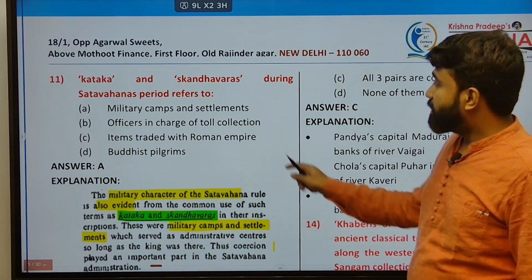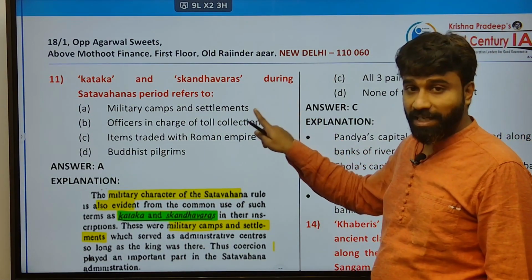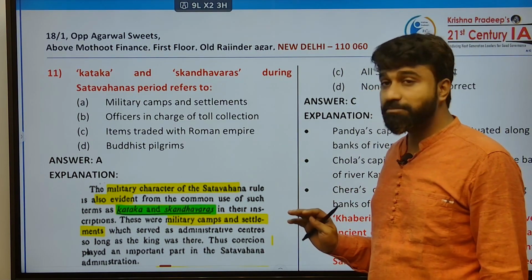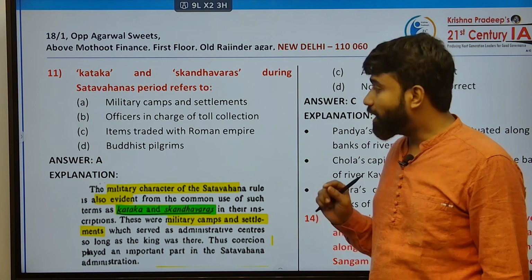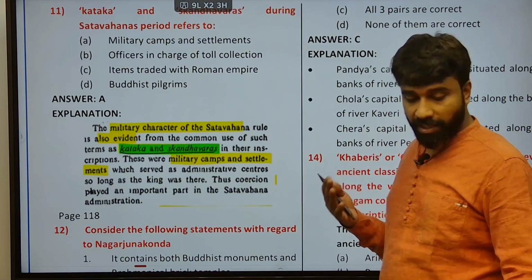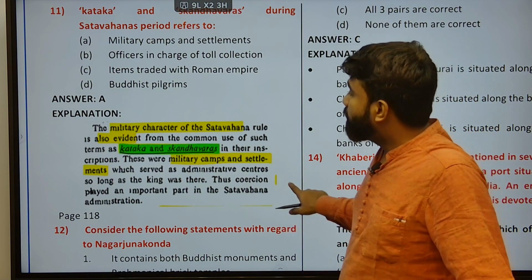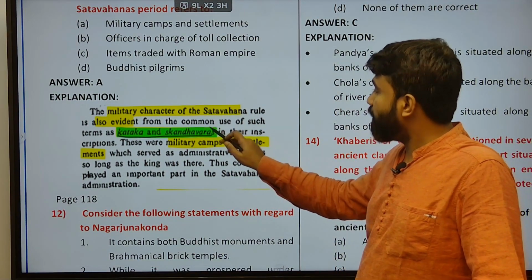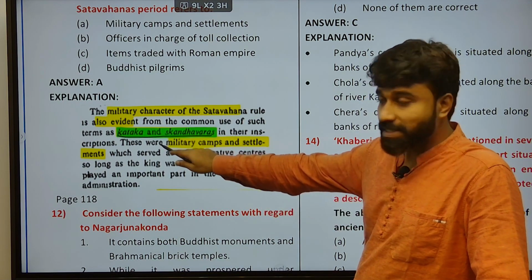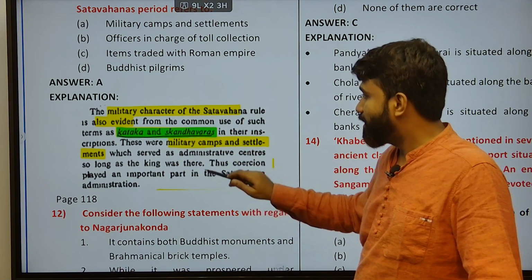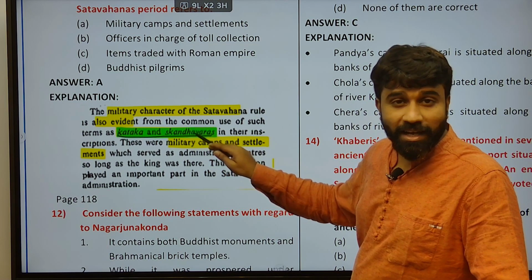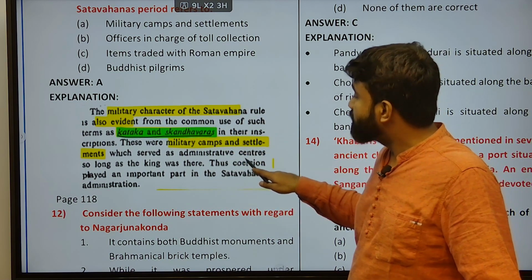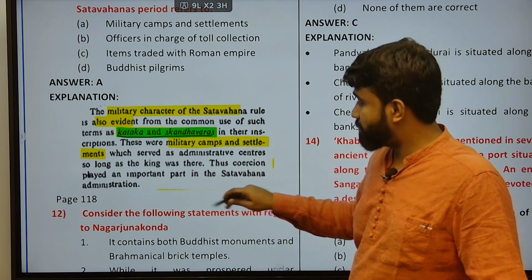Katakas and Skandavaras during the Satavahana period refer to military camps and settlements. Skandavaram or Kataka, in Telugu you might have heard about it. The military character of Satavahana rule is very evident from the common use of the terms Kataka and Skandavara. In inscriptions also, Kataka and Skandavara are mentioned several times, as military camps and settlements which served as administrative centers during that time.